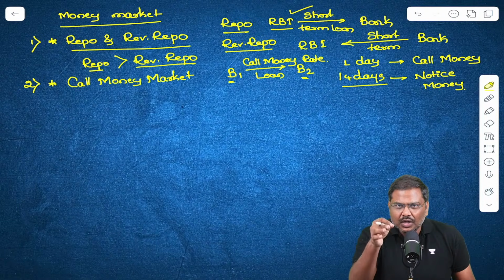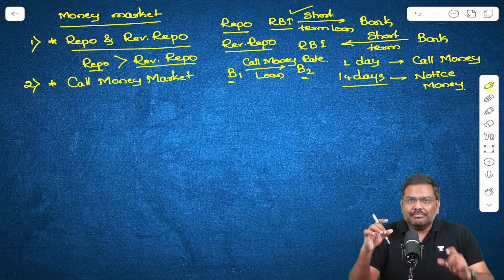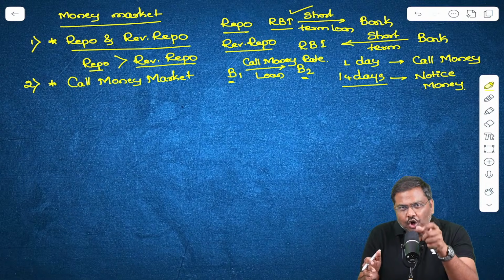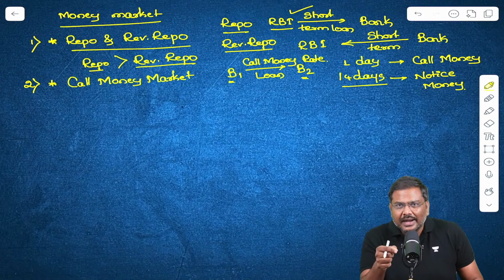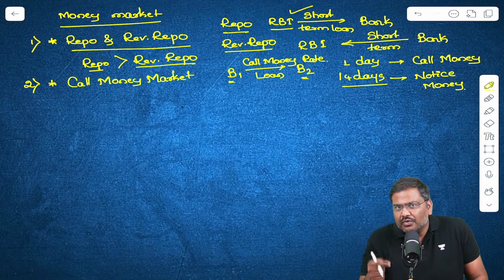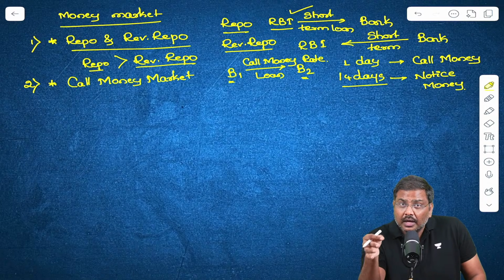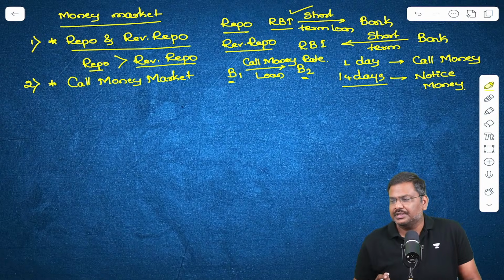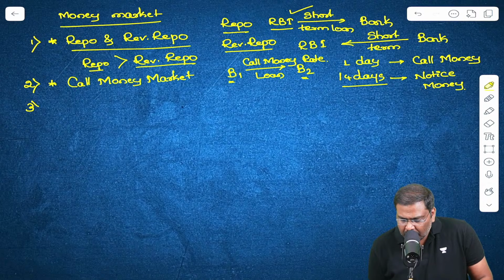And that is called as a call money rate. And please go back to the basic definition. Money market means short term. Money market is nothing but short term. And whatever instruments you have seen so far, be it repo, reverse repo, call money rate, all of them are essentially the short-term instruments. Let's go forward now.